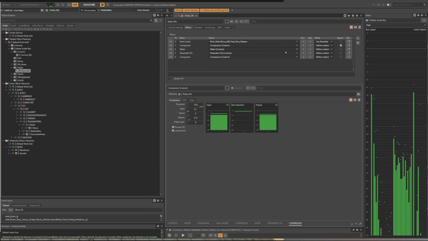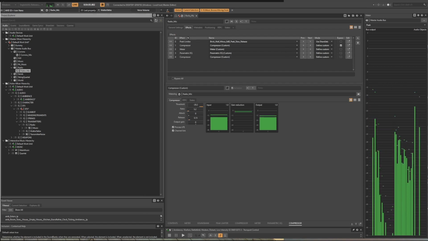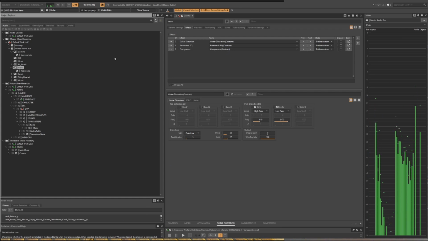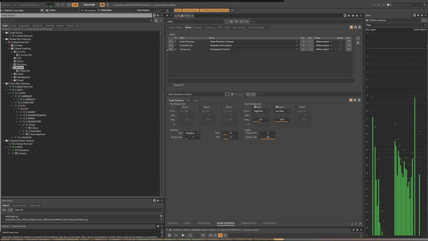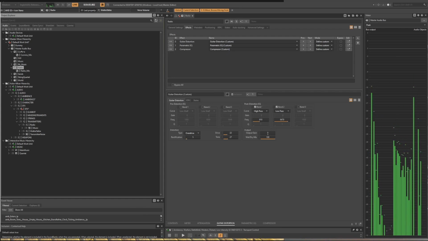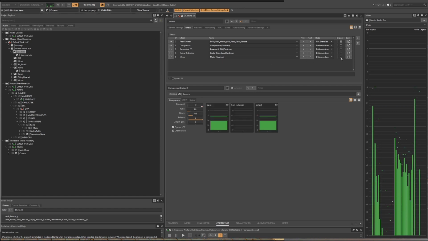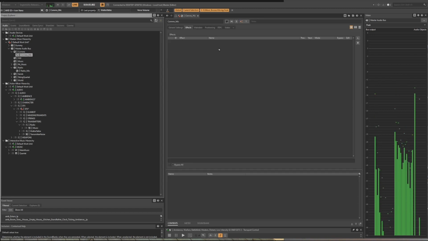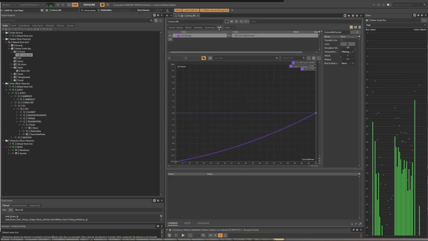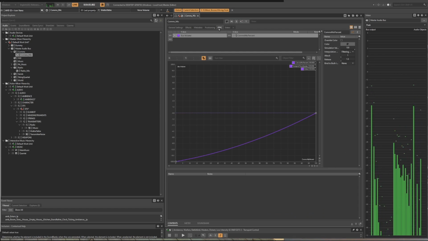On the WWISE side, the radio aux bus has effects assigned to process the incoming broadcast signal, while its parent bus simulates the speaker cabinets. For the walkie-talkie on the other hand, all the processing is happening post-aux, on the parent bus, while the RTPC to control the volume is handled on the auxiliary bus. This way, it doesn't affect the connection noises, so that those keep sticking out nice and crispy.